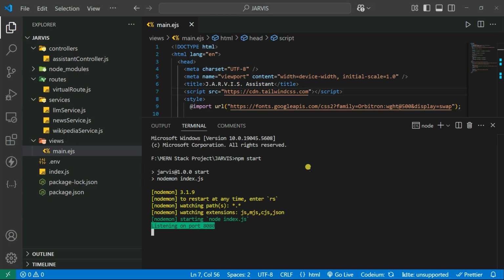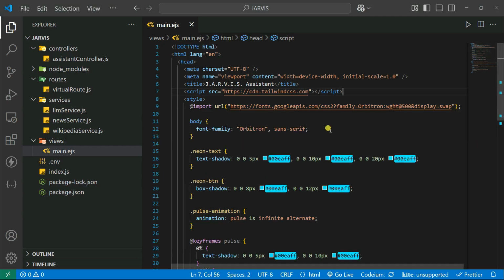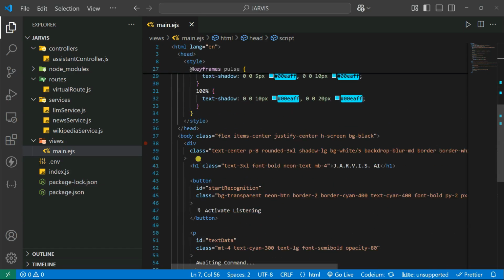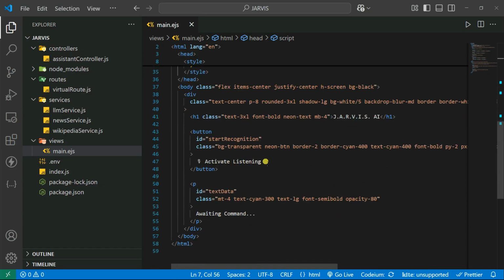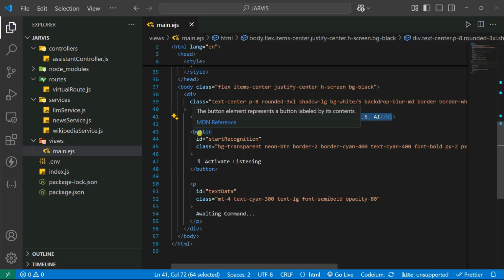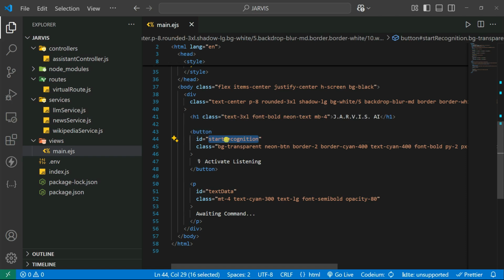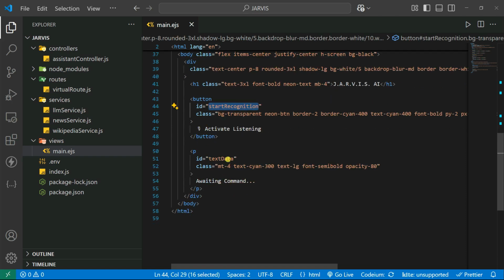Okay, so for that, what I can do is simply do it inside the script tag, because you're going to be writing the JavaScript code here. If I look at the HTML code, it just has one H1 tag, which will have the heading. It also has a button, and the button name is Start Recognition. And then we have an ID called text data, where the text input data is visible.